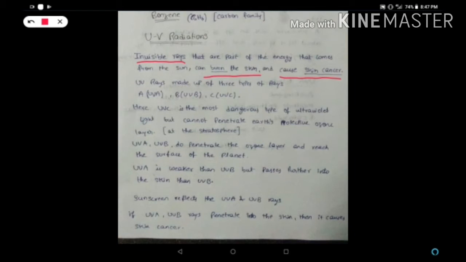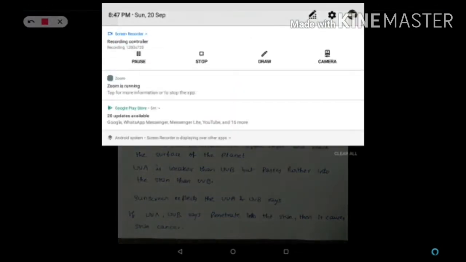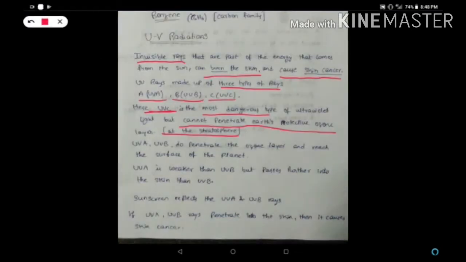UV rays are made up of 3 types of rays called UVA, ultraviolet radiation A, ultraviolet radiation B, and ultraviolet radiation C. Ultraviolet radiation C is the most dangerous, but it cannot penetrate the earth's protective ozone layer, meaning it cannot enter the earth's atmosphere. The ozone layer is present in the stratosphere, guys. UVC cannot enter through the ozone layer.